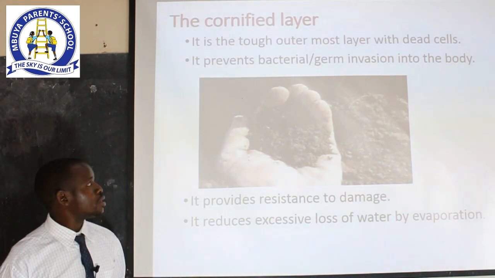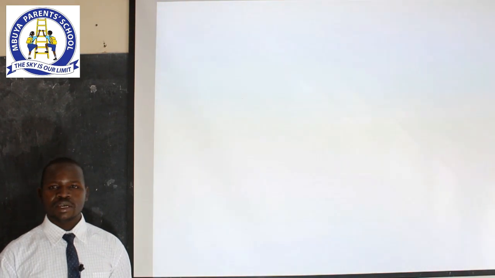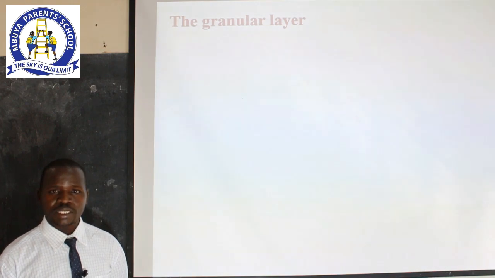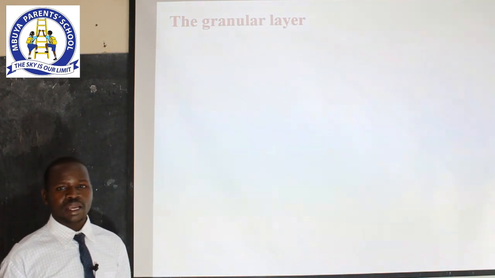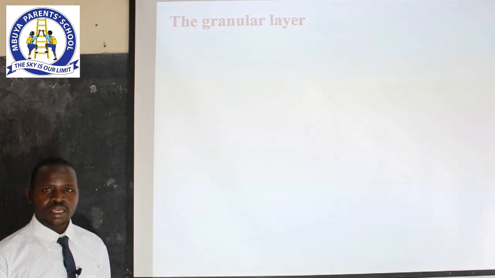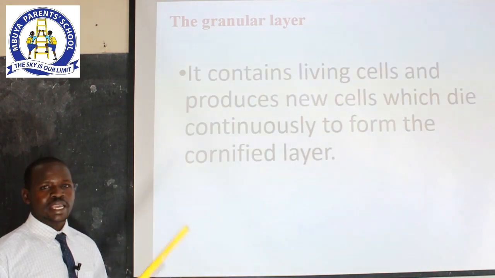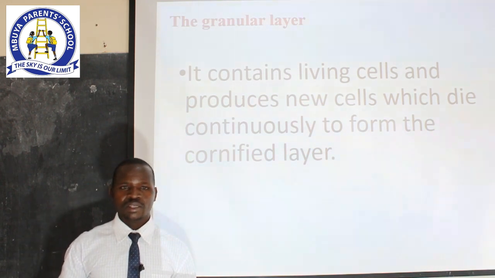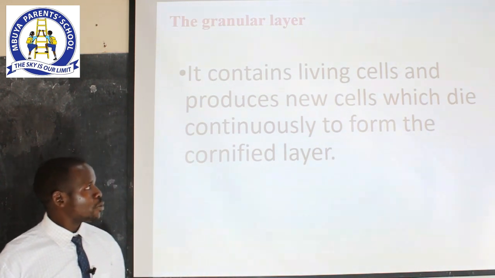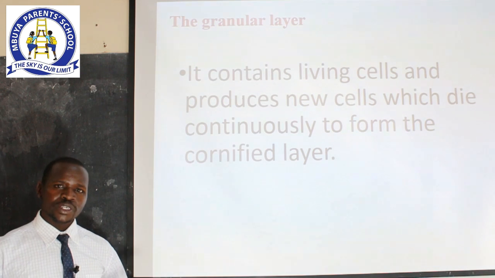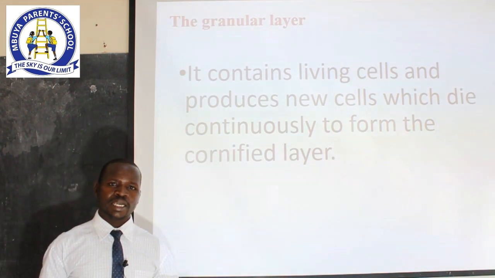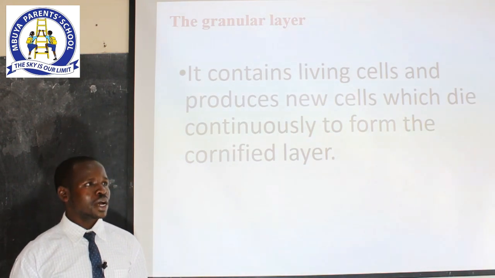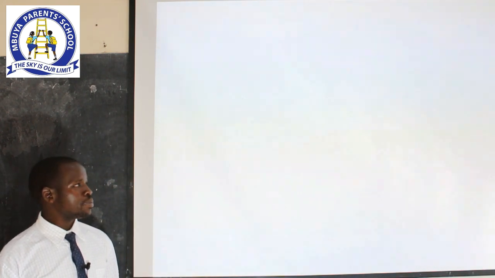Having looked at the first layer of the epidermis, the conified layer, we go to the second one. This is known as the granular layer. The granular layer is what makes the conified layer after the cells under it die. So under the granular layer, we have living cells that continuously die and later form what we call the new conified layer.